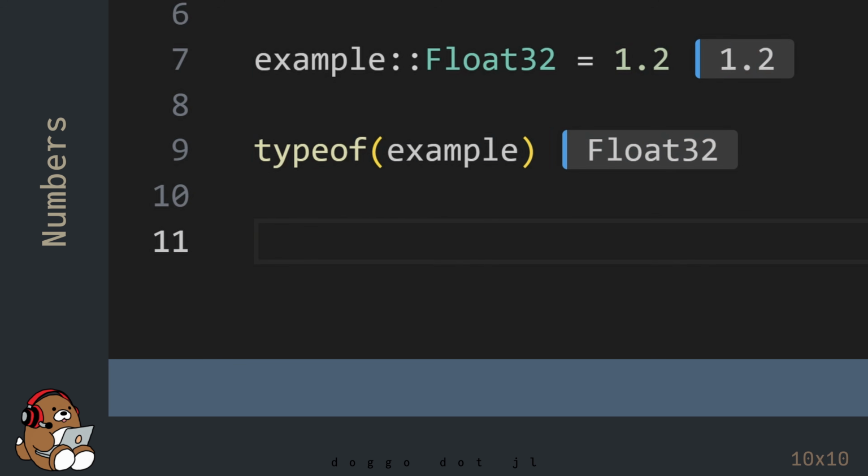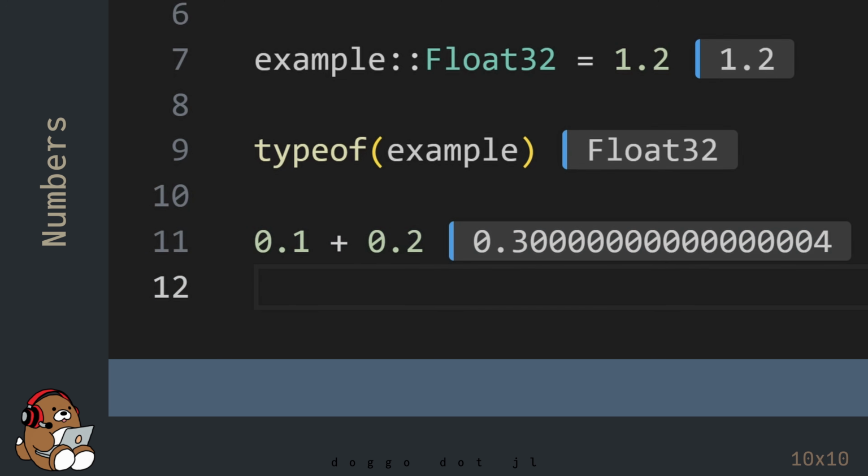Now here's an interesting example of floating point math. In the human world, 0.1 plus 0.2 is 0.3. But for your computer, it's not that simple. Because your computer has a binary brain, it can only understand zeros and ones.